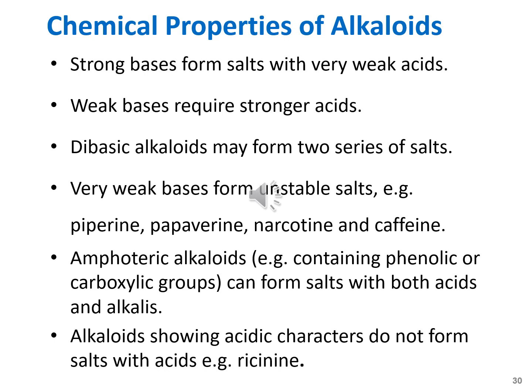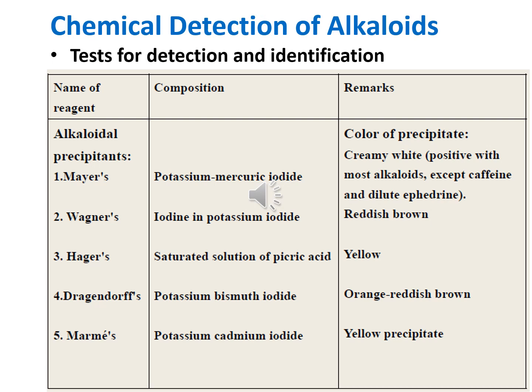For example, racine do not form the salts with the acids. Chemical reduction of alkaloids includes Mayer test, Wagner test, Hager test, Dragendorff test, and Mearns test. In the Mayer test, potassium mercuric iodide is made to react with the solution containing the alkaloids. The majority of the alkaloids other than caffeine and dilute ephedrine give the white creamy precipitate or color.